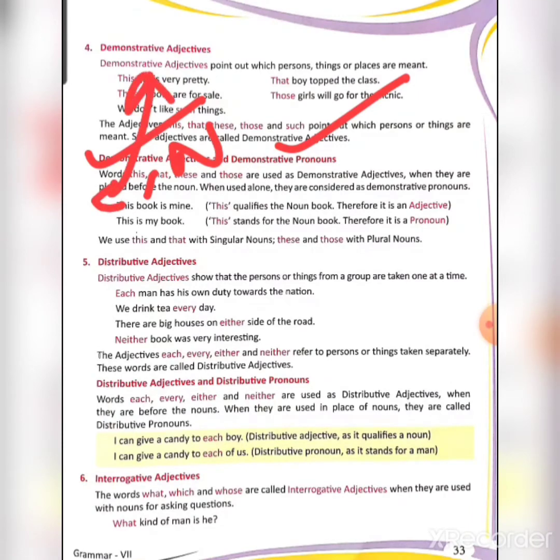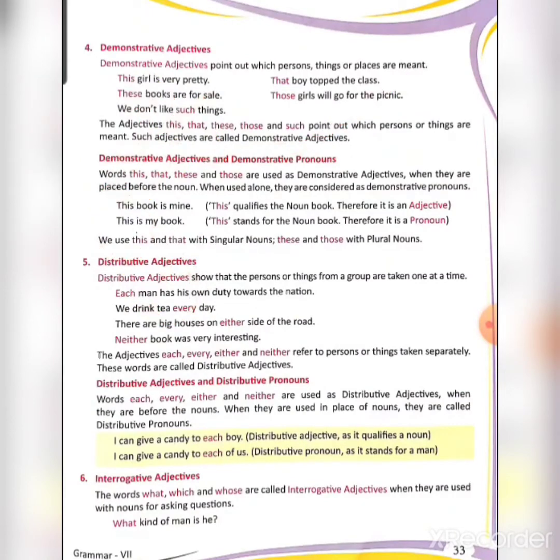This means demonstrative adjective. Another example, this is my book. Now this is representing book. So here it is used as a pronoun and not as an adjective. I hope it's clear. So the simple difference is that whenever words like this, that, these, those are used before the noun, they will be treated as demonstrative adjectives. But when this, that, these, those are used in place of a noun, that is, they are representing the noun itself, they will be known as pronouns.